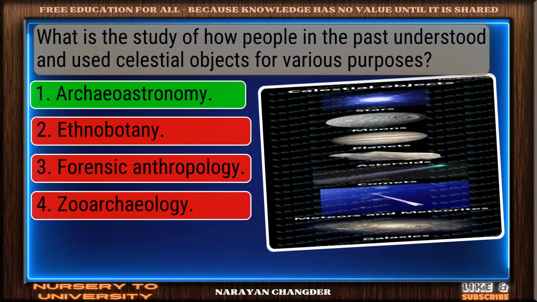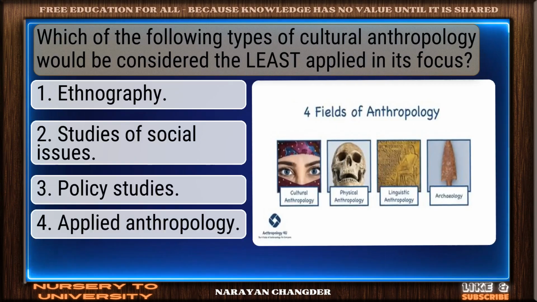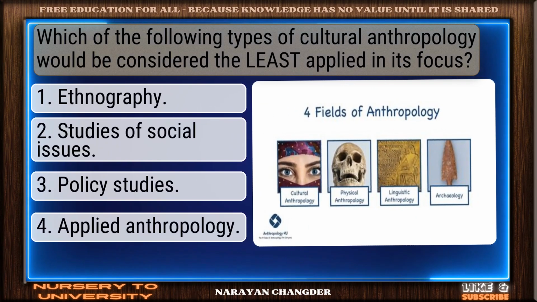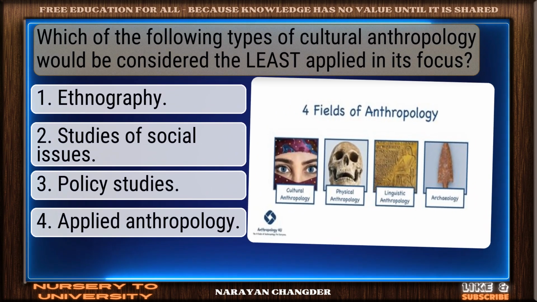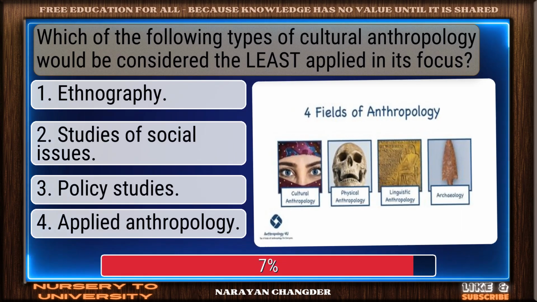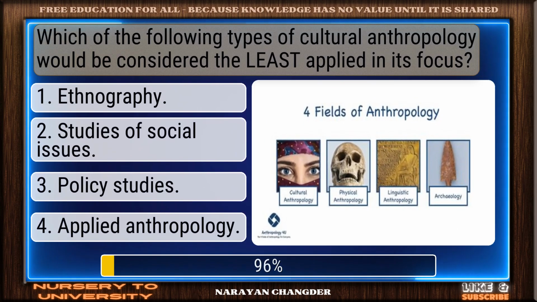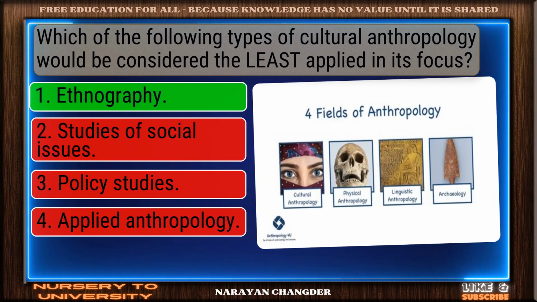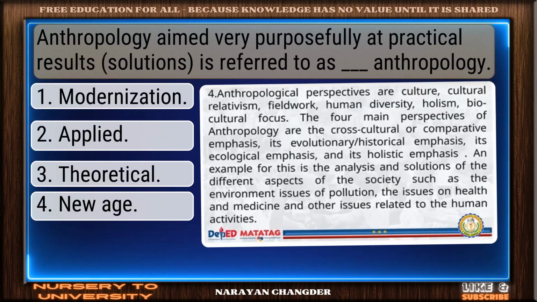Perfect. Archaeoastronomy is the correct choice. Which of the following types of cultural anthropology would be considered the least applied in its focus? Correct response. Ethnography is the most accurate answer.